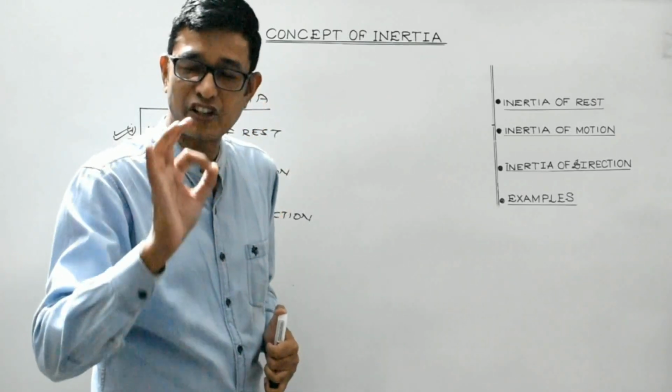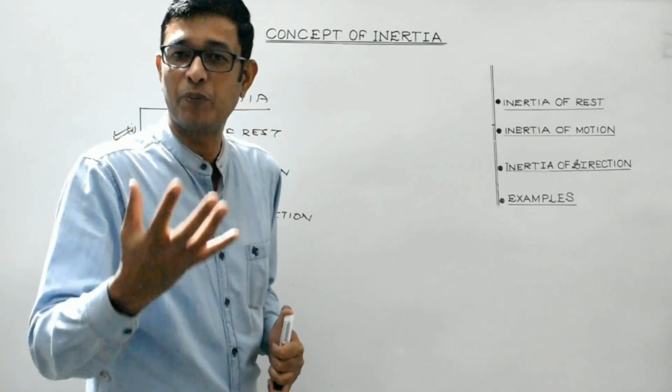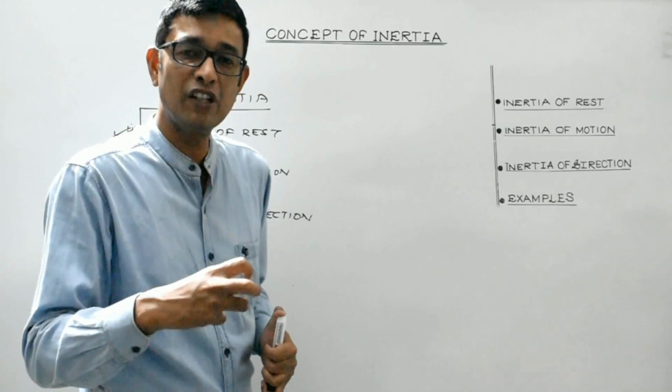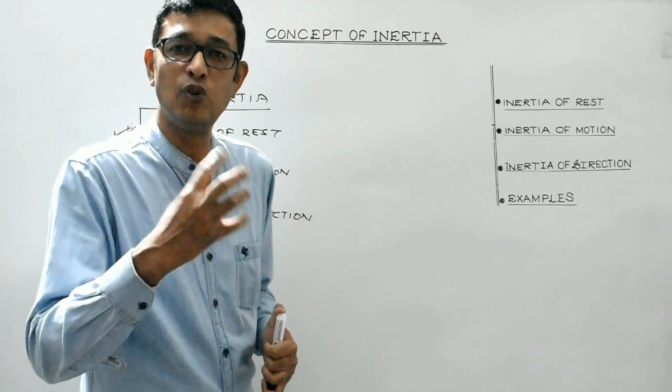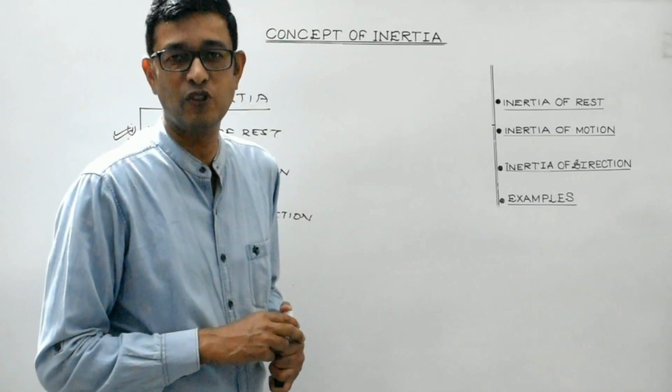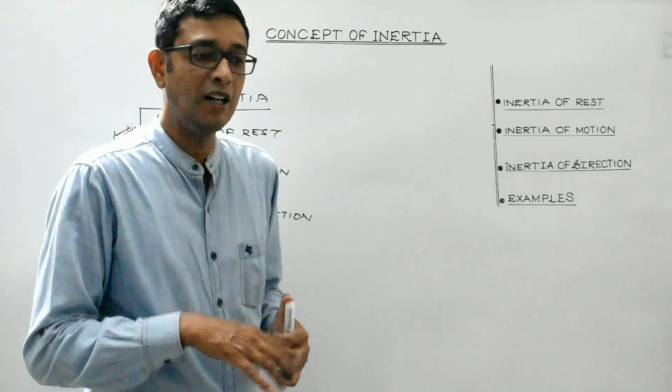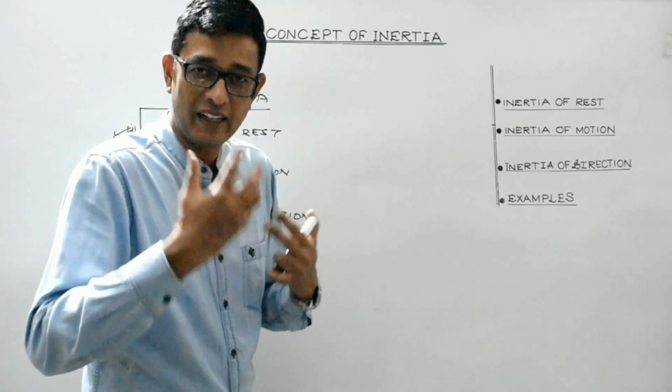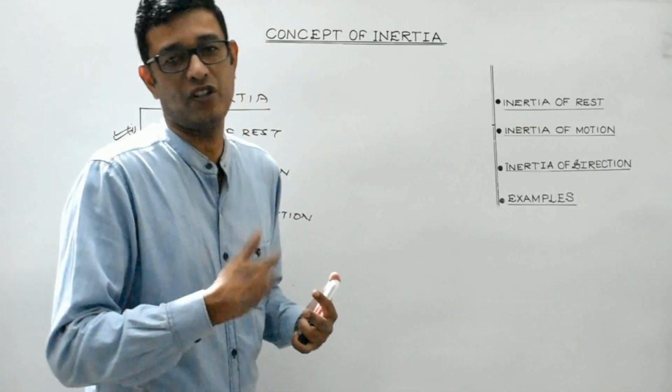So students, inertia is the inherent property of a body by virtue of which a body tends to resist any change in its state of rest or of uniform motion. A body cannot by itself change its state of rest or motion, isn't it?